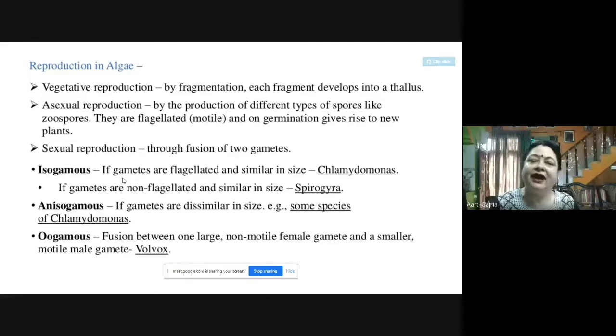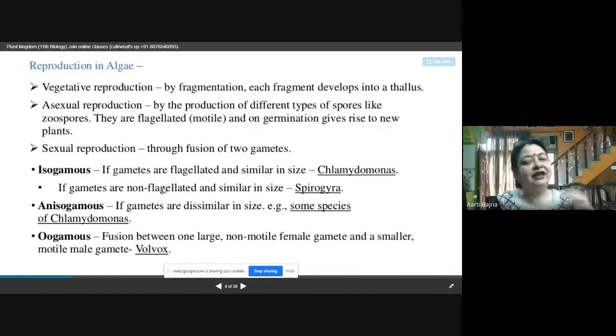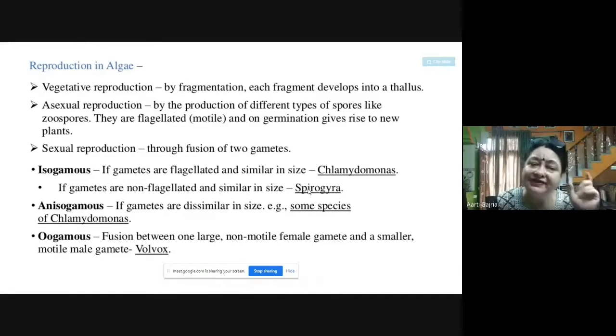And they can be flagellated, they can be non-flagellated. The gametes are flagellated and similar in size in case of Chlamydomonas, and the gametes are non-flagellated and similar in size in case of Spirogyra. So isogamous, basically the term means, iso means same and gamous is gametes. So same gametes, that means same size of gametes are fusing, that is called isogamous.